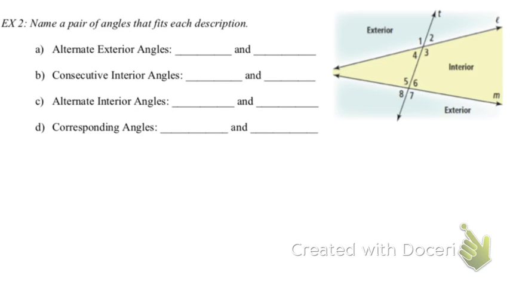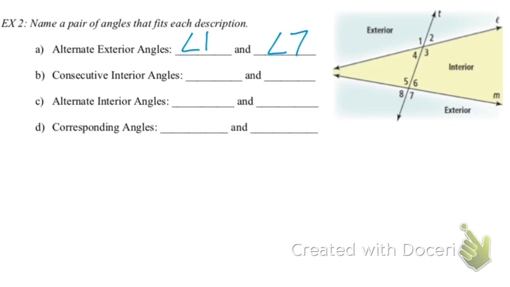And letter A. Anyone have an example of alternate exterior angles? Okay, Aiden. Angle 1 and angle 7. Okay, that could work. Is that the only pair you could use? No, you could also use 2 and 8. Okay. What about letter B?